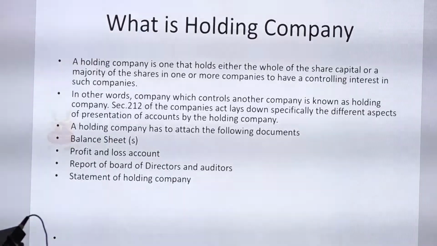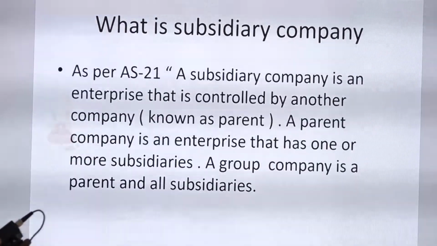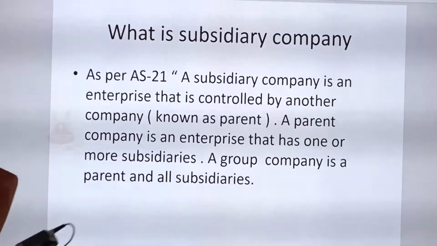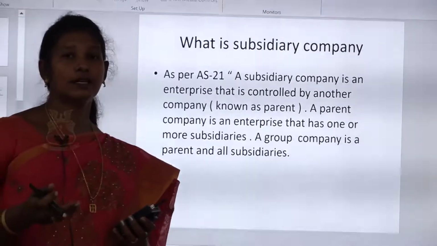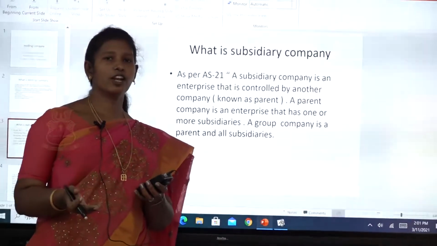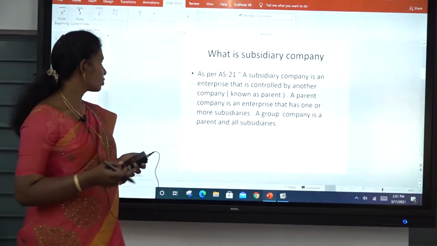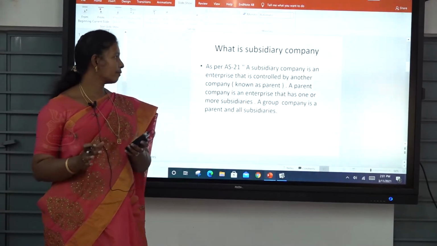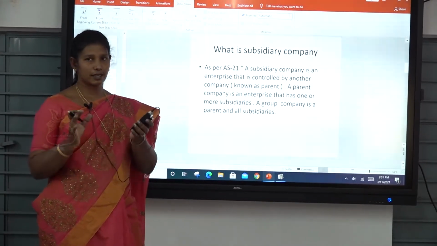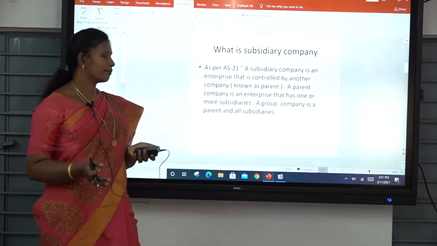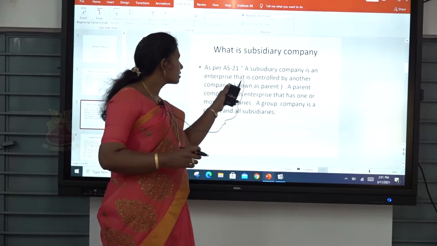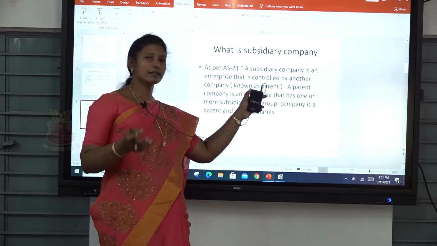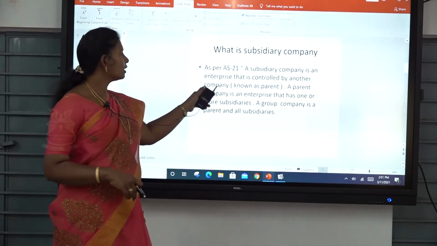Next, what is a subsidiary company? As I said, the subsidiaries are like the children of the parents. As per accounting standard 21, a subsidiary company is an enterprise that is controlled by another company, known as the parent. The other company is called the holding company.